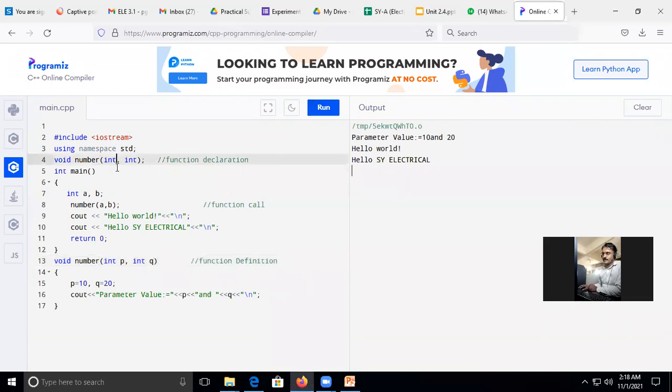Yes, sir. You can mention the name of variable. It is always good to mention a name of variable so that we can remove our own confusion.